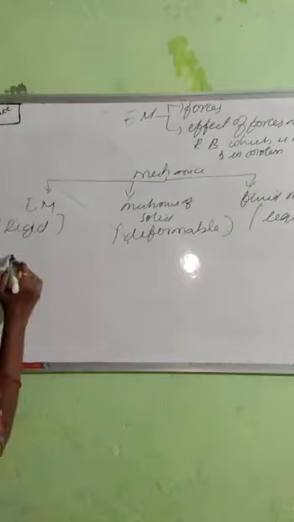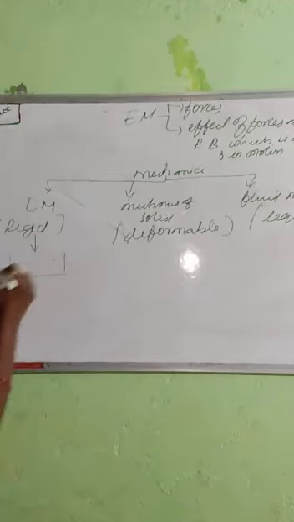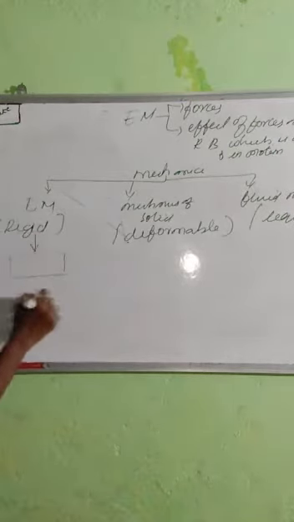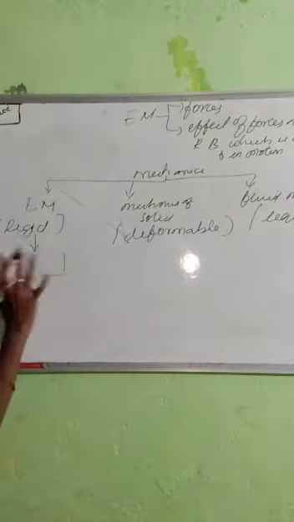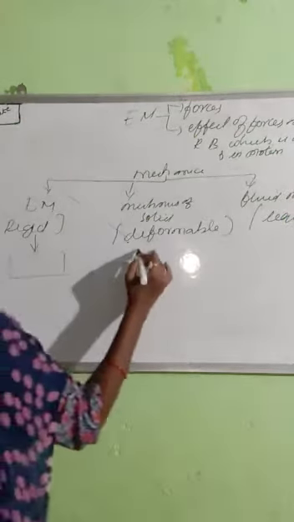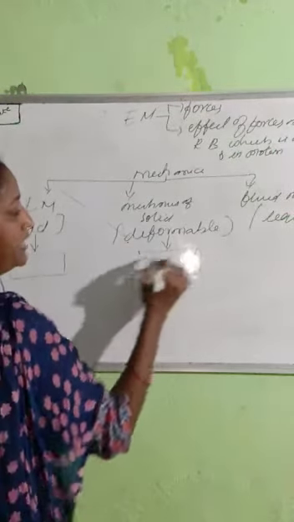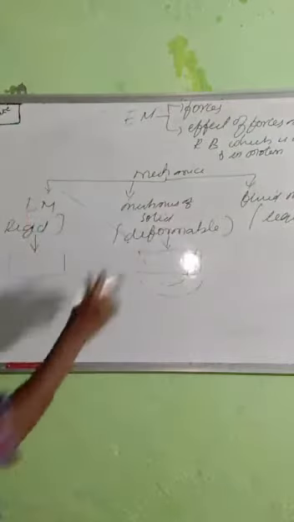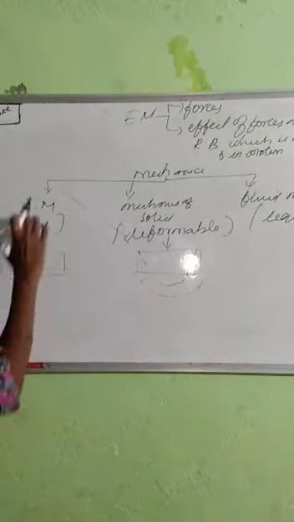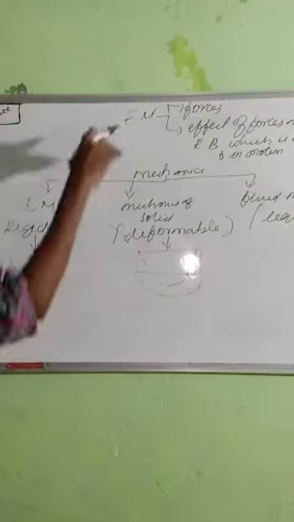What is a rigid body? For example, I am considering one body and applying a force on it. When I apply an external force, the body will not go through deformation. There is no change in the body, so it is a rigid body. In this other case, if you apply any external force, the body will get deformation like this. This is known as a deformable body. In EM, we use rigid bodies. In mechanics of solids, we use deformable bodies.